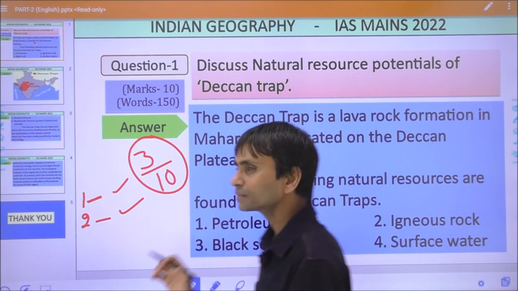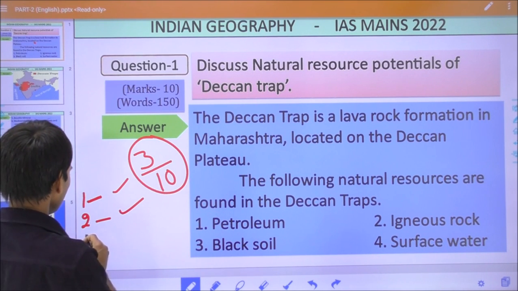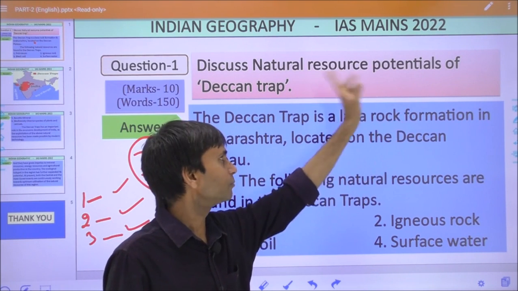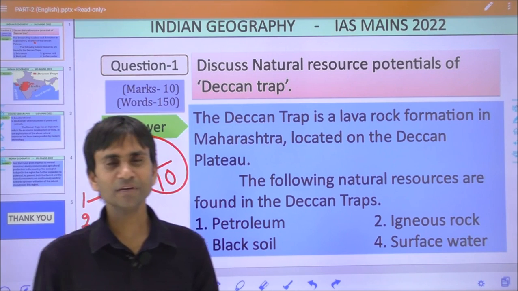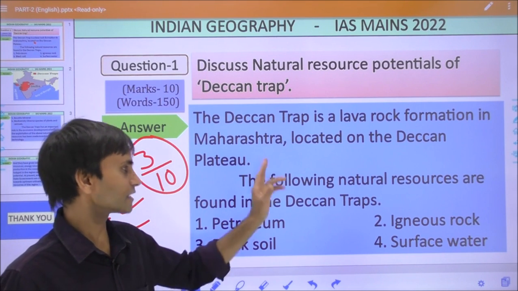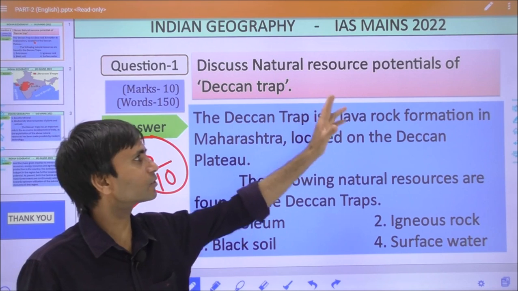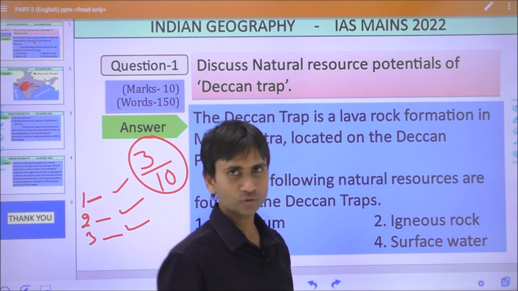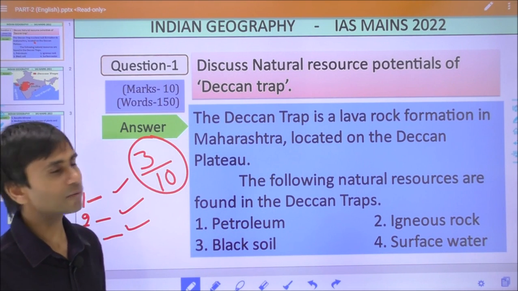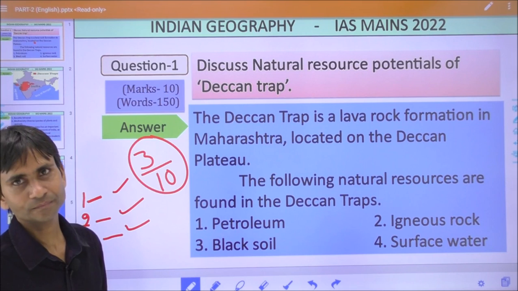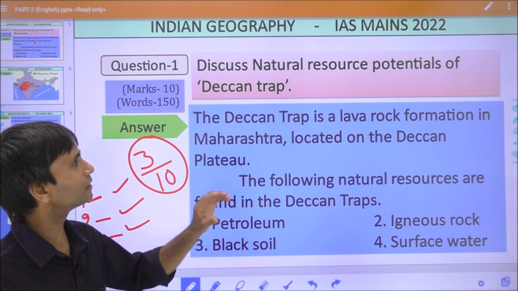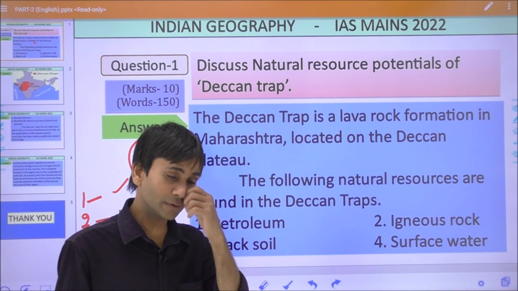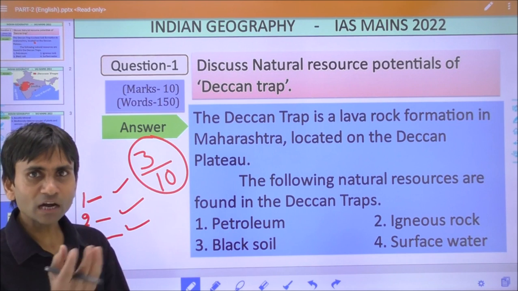Okay, and in the third para you must write, according to the question, what you mean by potentials. Definitely I can say that the student didn't have knowledge about the term potentialities, and when I explain the answer of that student, I will make clear why you obtained the poor marks of only 3 out of 10. When the examiner tries to analyze or read your answer, he will try to find out what is the core part of the answer.